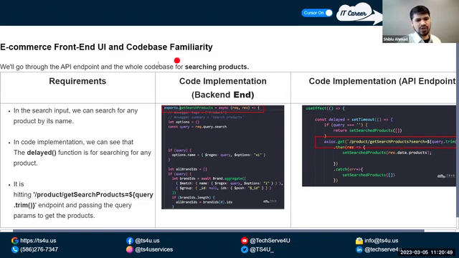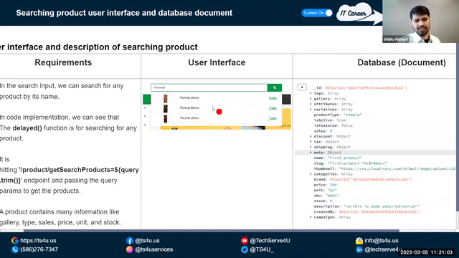The user story is, as a buyer, I should be able to search a product on the e-commerce web application. And this is the backend, and this is the front end. Then of course we have the database as well. Here is the front end code. This is actually the front end, and that's the database.